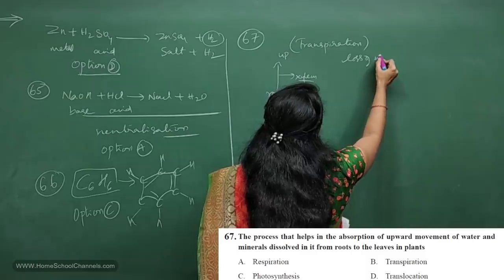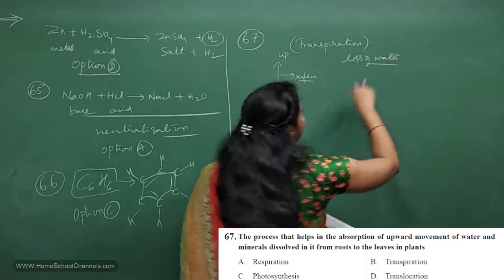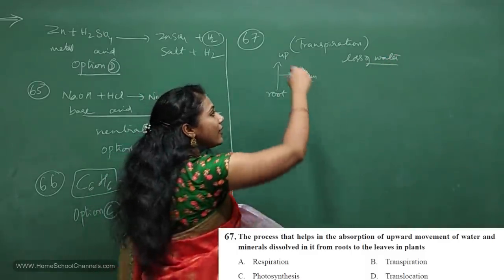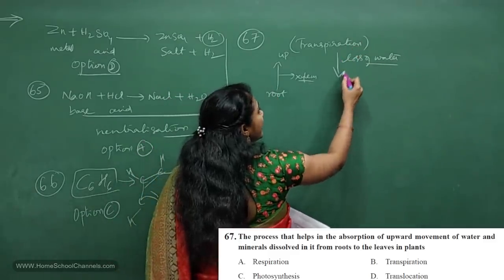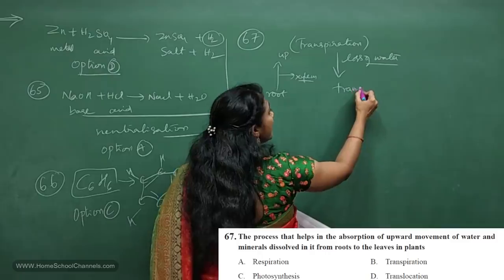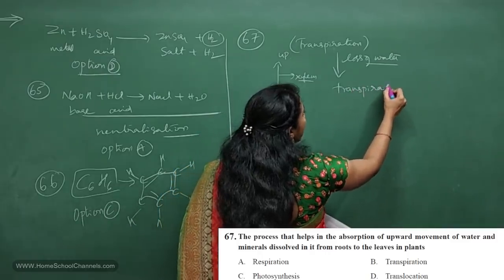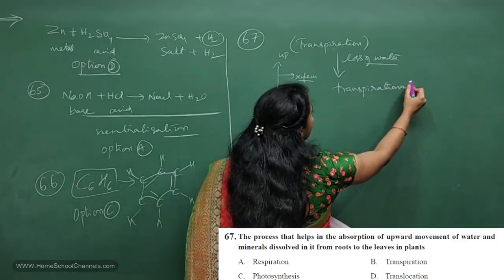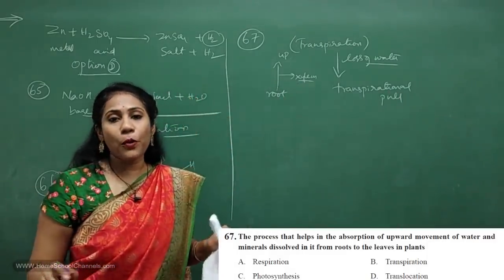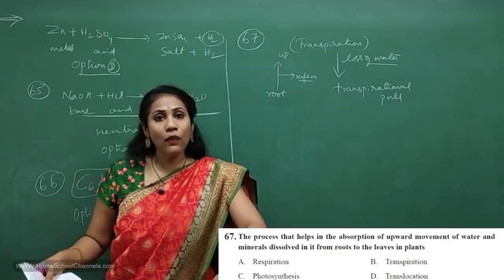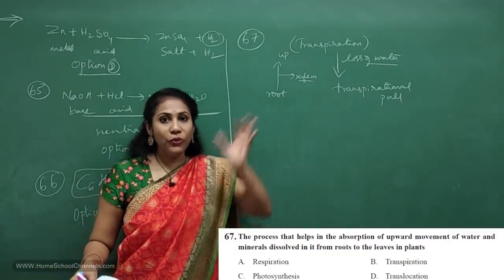So what do you mean by transpiration? Loss of water from leaves. When water is lost from leaves, it will create transpirational pull. Okay, it will create transpirational pull. So this transpirational pull is responsible for bringing water from roots to leaves.